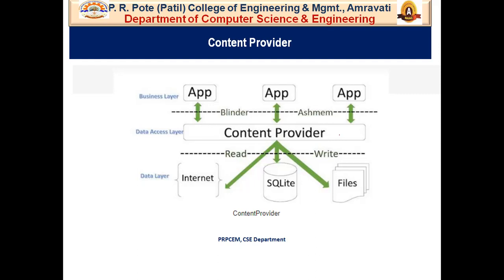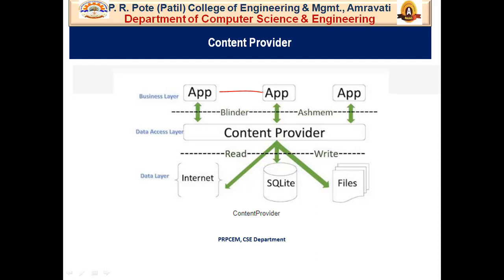Such requests are handled by the methods of the ContentResolver class. So the content provider is a component that interacts with the repository. It supplies data from one application to another on request, and such requests are handled by the ContentResolver methods. The app does not need to know where or how the data is stored, formatted, or accessed. This is the working of a content provider.